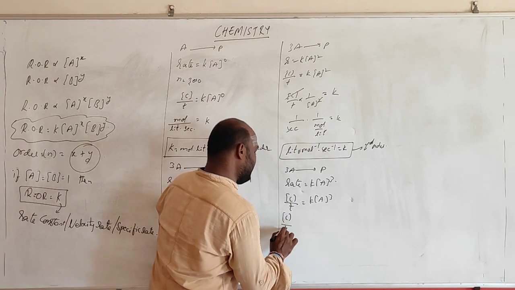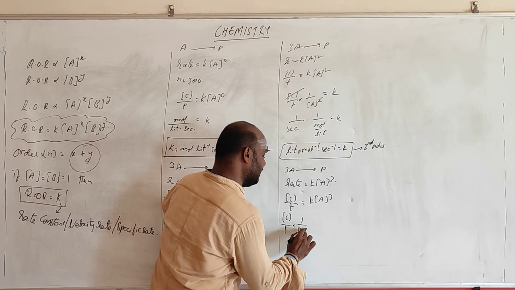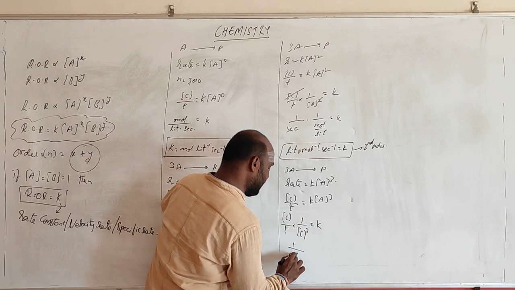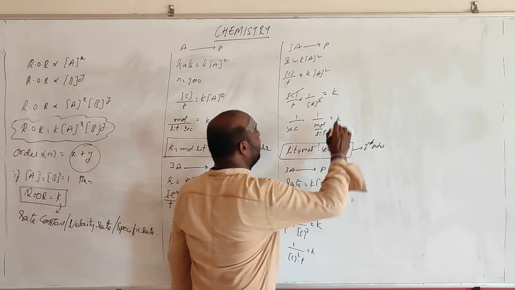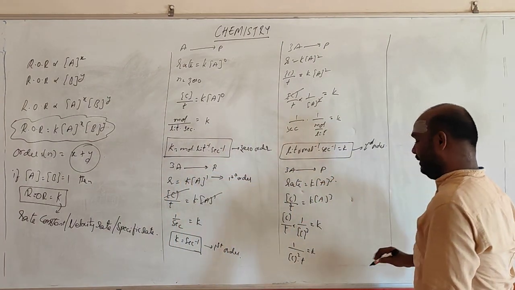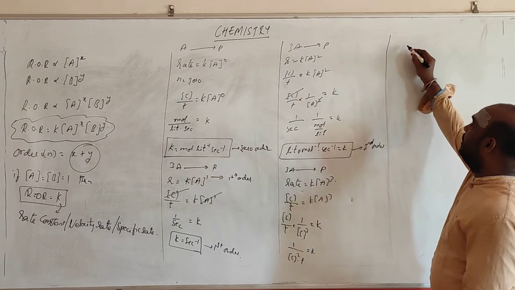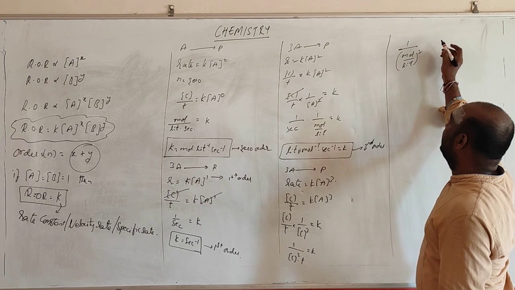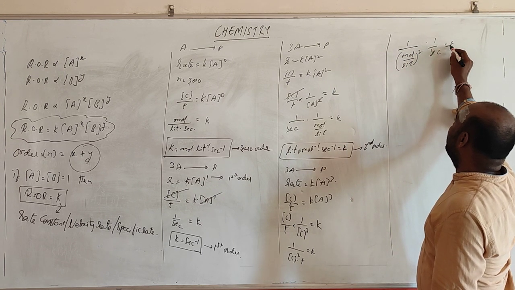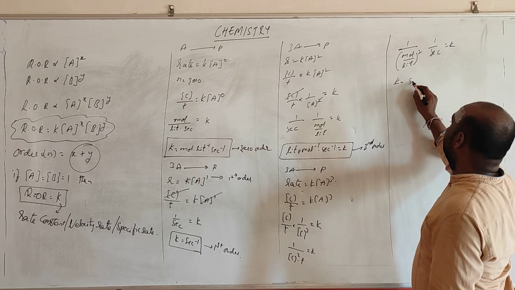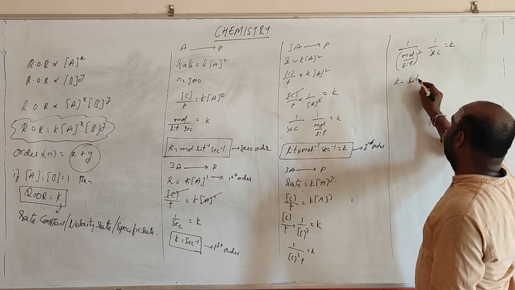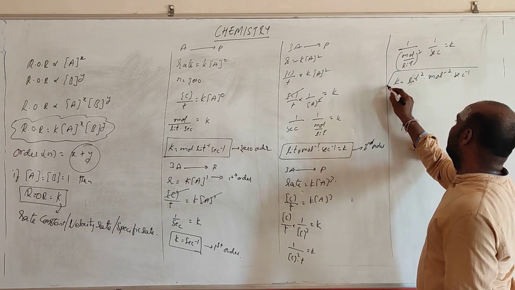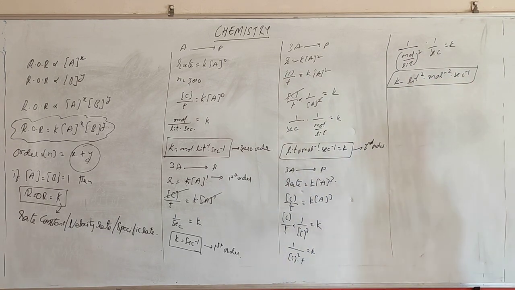Change in concentration with time into 1 by concentration cube is equal to K. What happens? 1 by C square into T is equal to K. And you know that concentration is nothing but moles per liter, right? 1 by moles per liter whole square into 1 by second is equal to K. So what we write? K is equal to liter square mole power minus 2 second inverse. So this is the value of K.